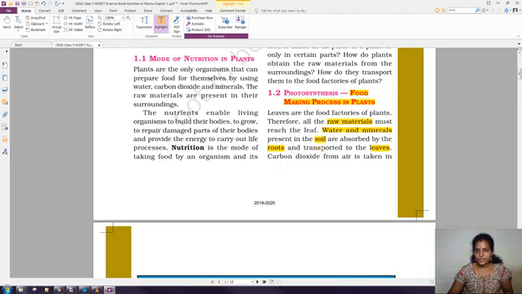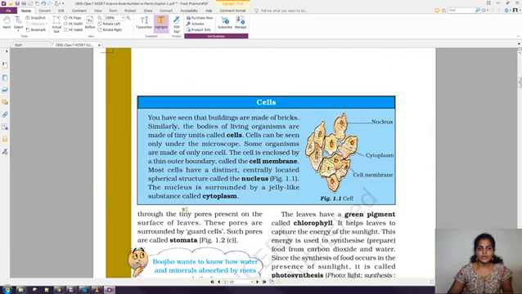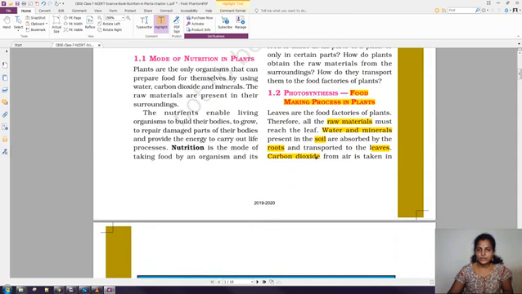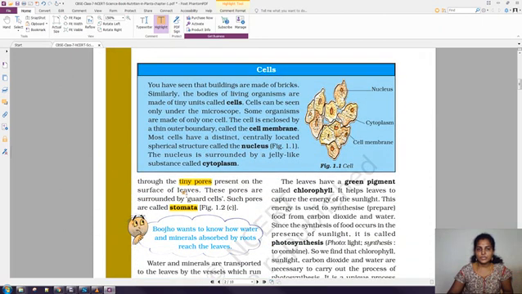Okay, so water and minerals are raw materials, and apart from that carbon dioxide is also one of the raw materials. We know very well carbon dioxide is one of the gases present in the atmosphere. This will be taken by the leaf through tiny pores present on the surface of the leaves, which are named stomata. From the atmosphere, how is this leaf getting this carbon dioxide? The leaf surface has tiny pores, which we call stomata, and through these stomata the carbon dioxide enters into the leaf.